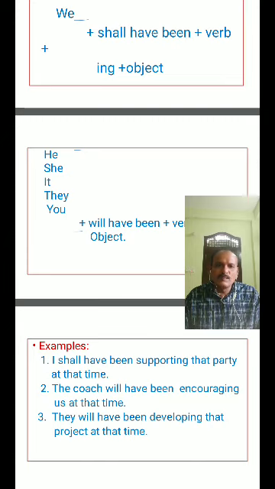You will have been writing the interesting articles at the time. They will have been going to the college at the time. We will have been arriving at the bus station at the time.